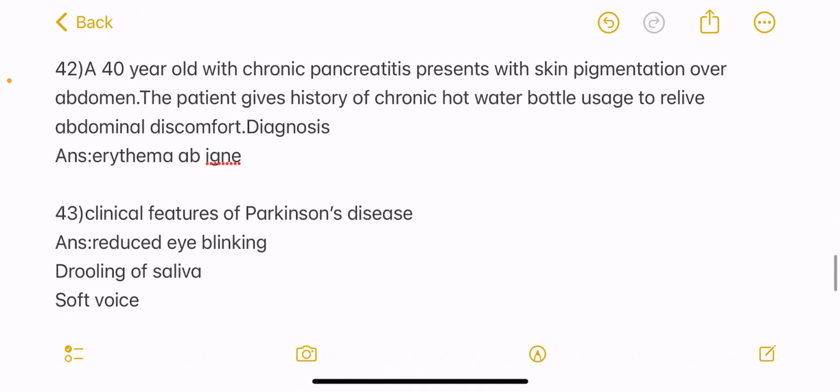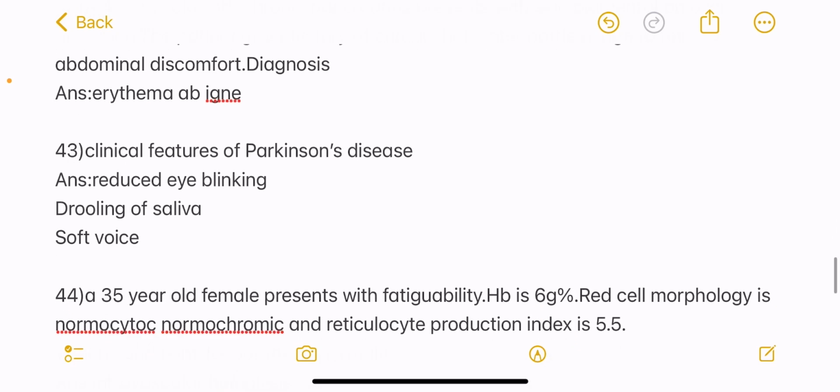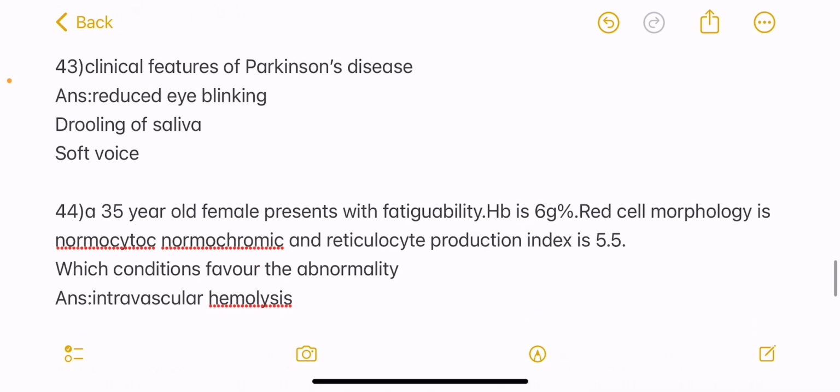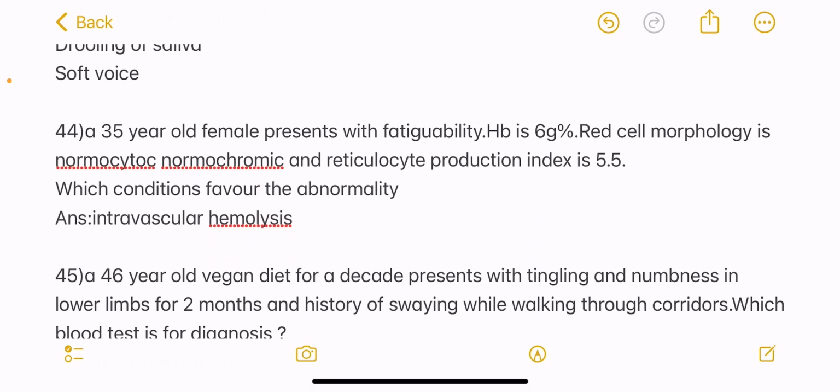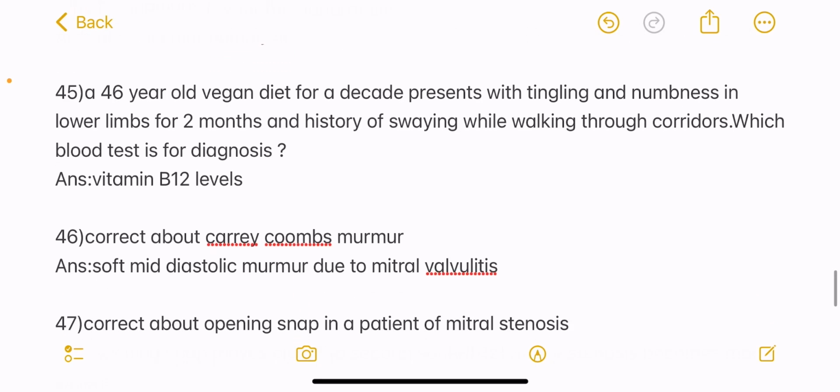Next question, clinical features of Parkinson's disease. Multiple correct answer question. So the answers are reduced eye blinking, drooling of saliva, and soft voice. Next question, a 35-year-old female presents with fatigability. Hemoglobin is 6 gram percentage. Red cell morphology is normocytic, normochromic, and reticulocyte production index is 5.5. Which condition favors the abnormality? Answer is intravascular hemolysis.